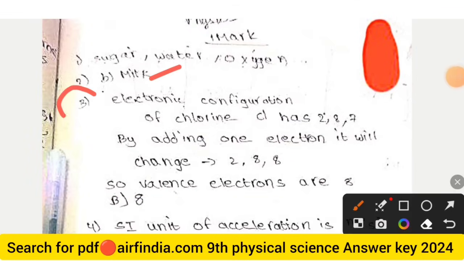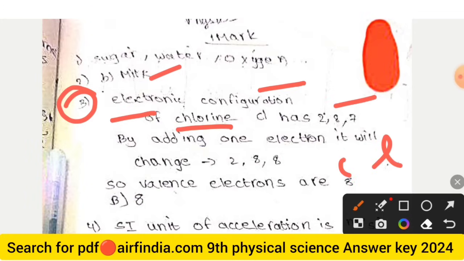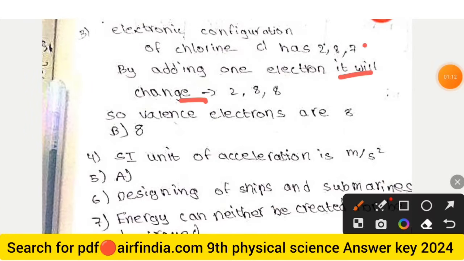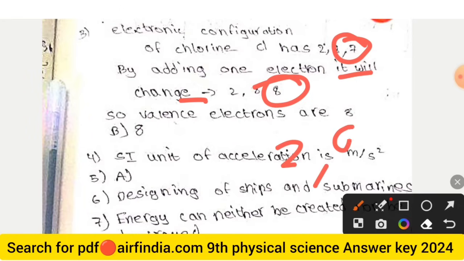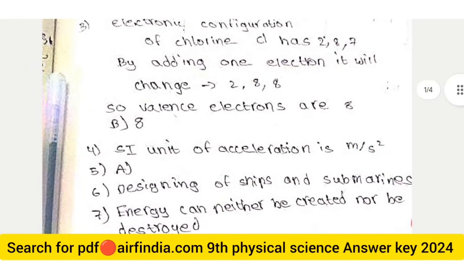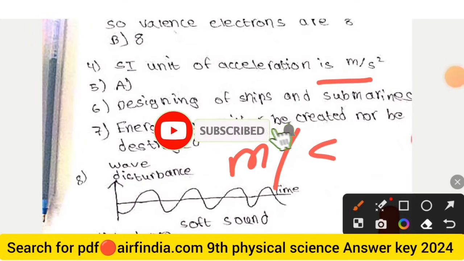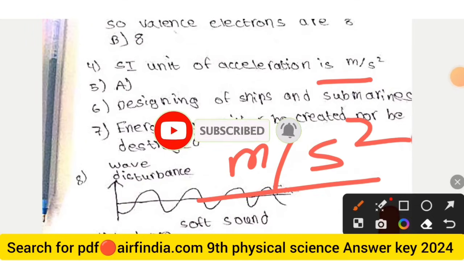And the third question answer: the electronic configuration of chlorine, Cl, is 2, 8 and 7. 2 plus 8 plus 7 is equal to 17. So this is the electronic configuration. By adding one electron it will change. If you add one electron, then it will be 2, 8 and 8. So the valence electrons are 8, so the right answer is 8. And the SI unit of acceleration is meter per second square.